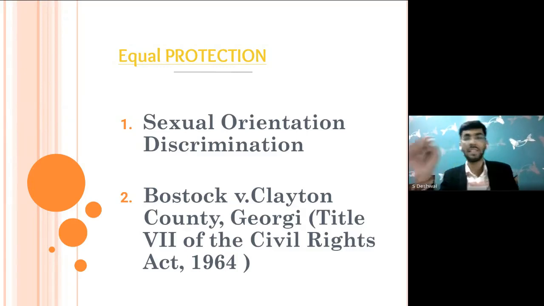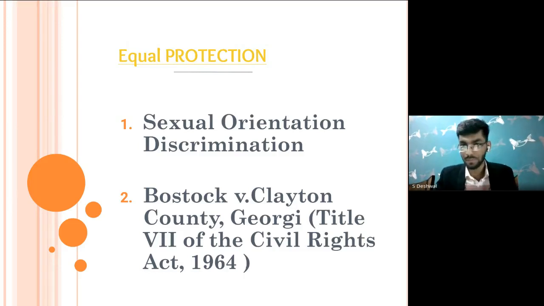The court uses a very interesting theory here: the associational discrimination theory. Please write down the name, associational discrimination theory. Now, how should we understand this theory in very simple terms? For example, suppose an individual identifies himself as male but is homosexual. I'm talking about his sexual orientation.